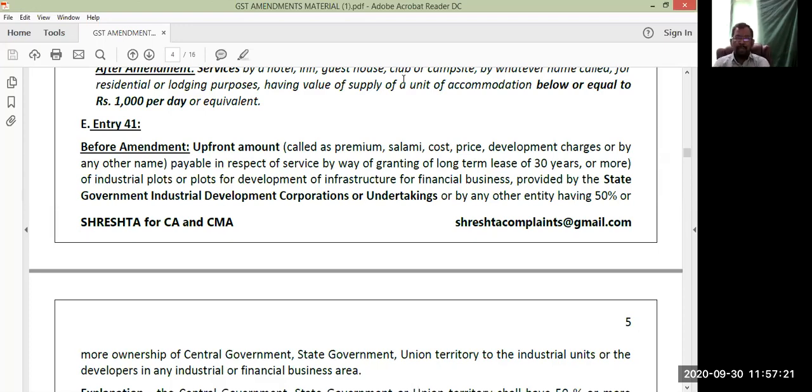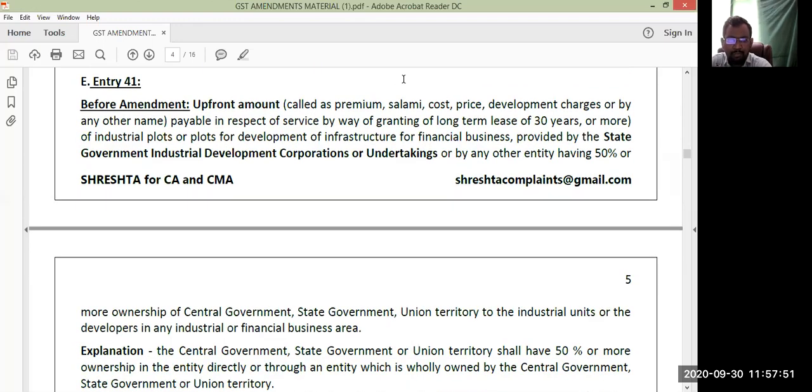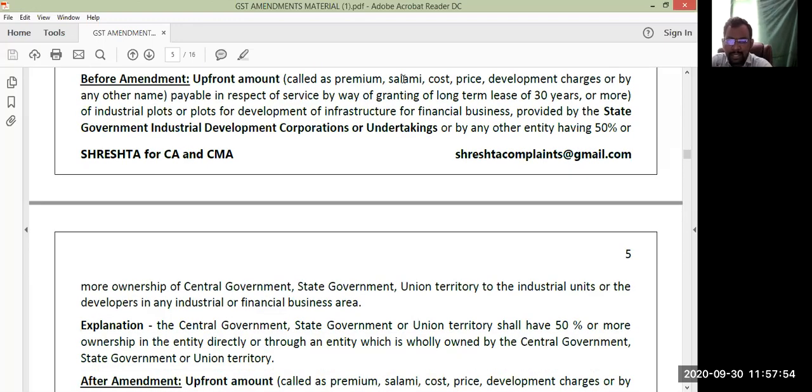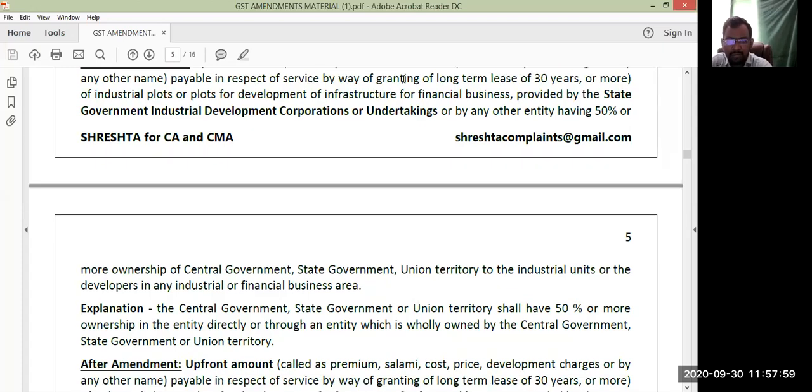Upfront amount called premium, salami, cost, price, development charges, or by any other name, payable in respect of service by way of granting of a long-term lease of 30 years or more, of industrial plots or plots for development of infrastructure for financial business, provided by the state government, industrial development corporations or undertakings, or any other entity having 50% or more ownership of the central government, state government, or union territory, to the industrial units or the developers of the industrial or financial business area.